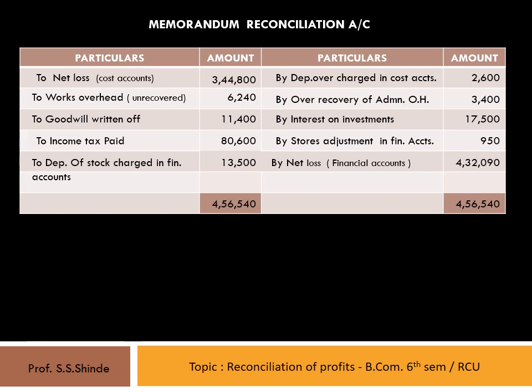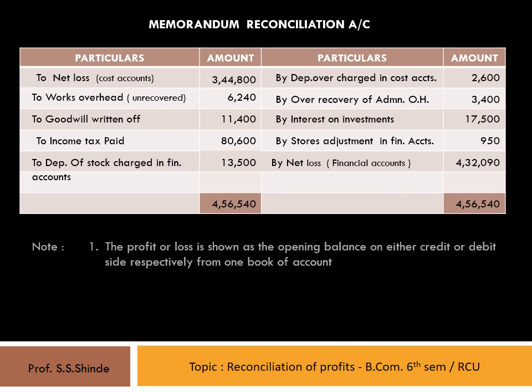Now in preparation of this memorandum reconciliation account, students should note that the profit or loss is shown as the opening balance on either side, credit or debit side respectively, from one book of accounts, as the case may be.